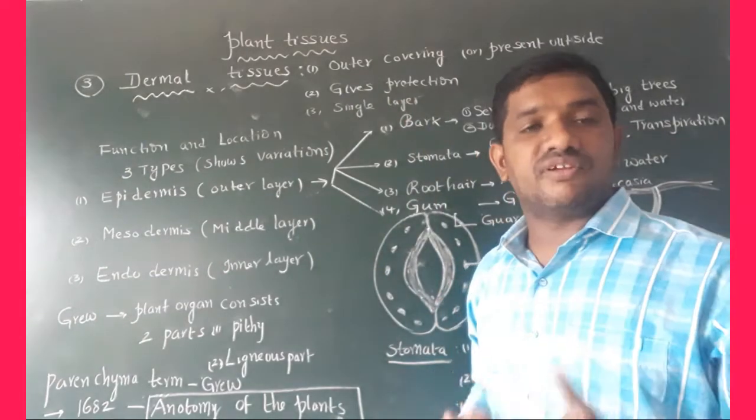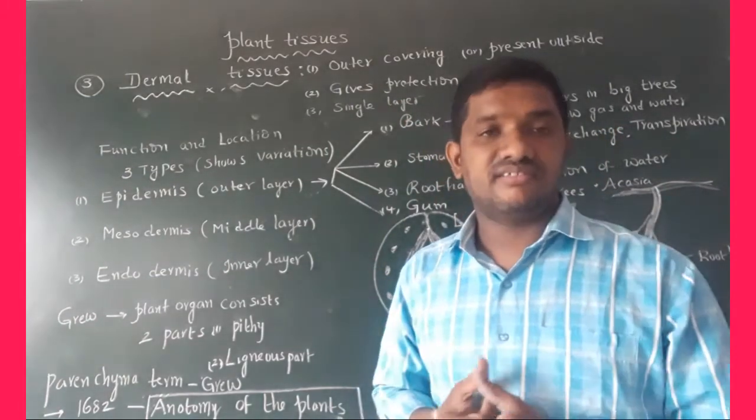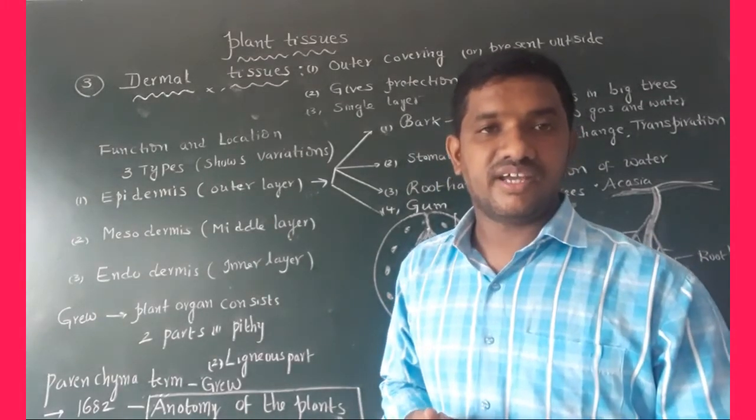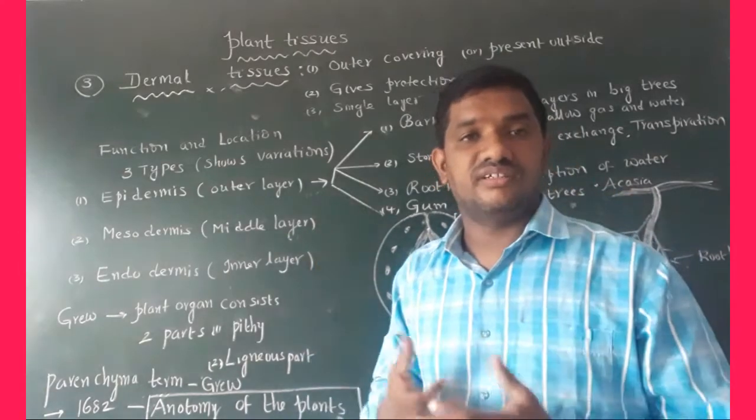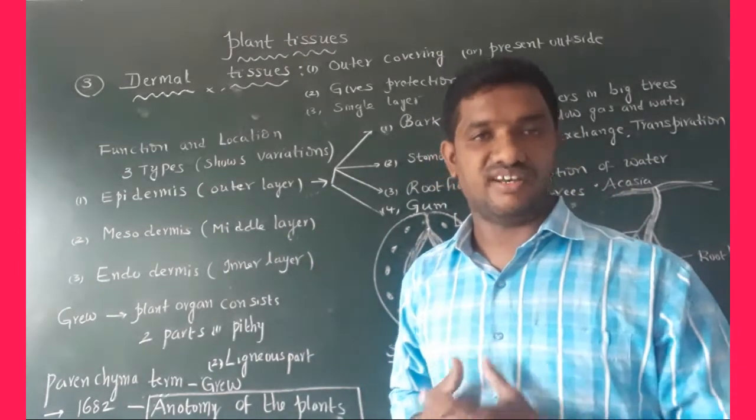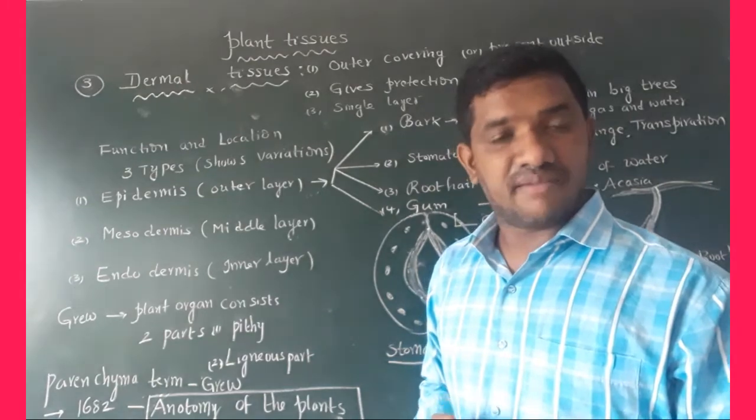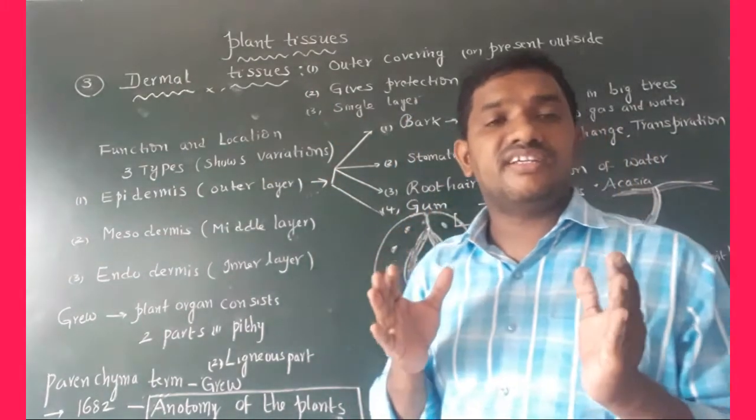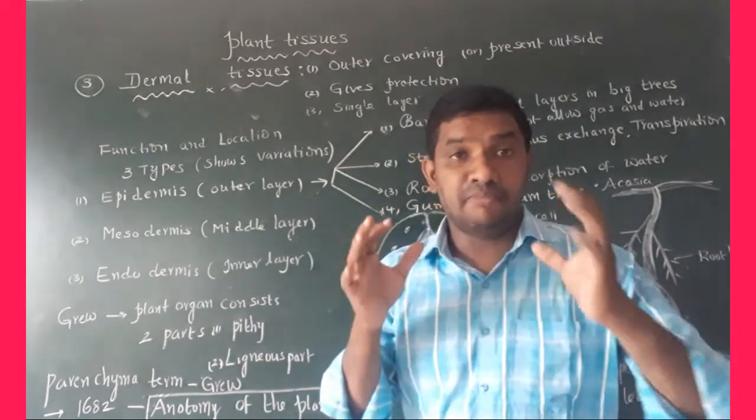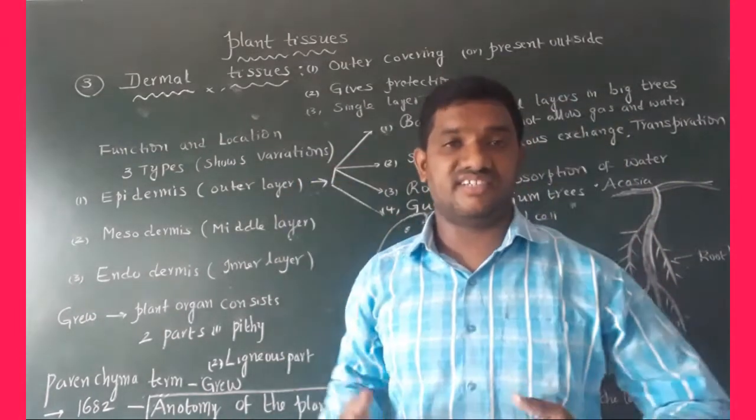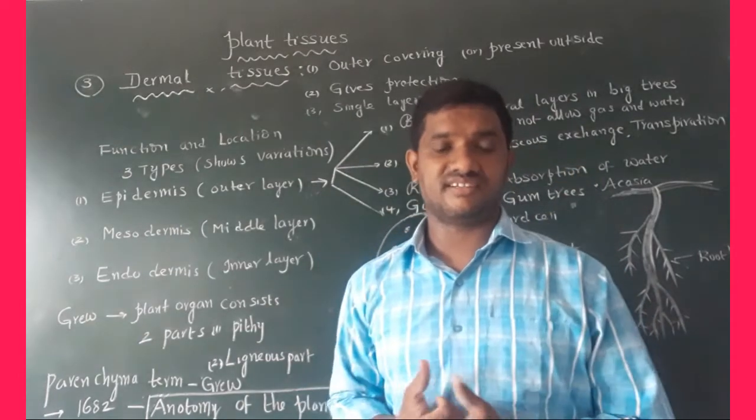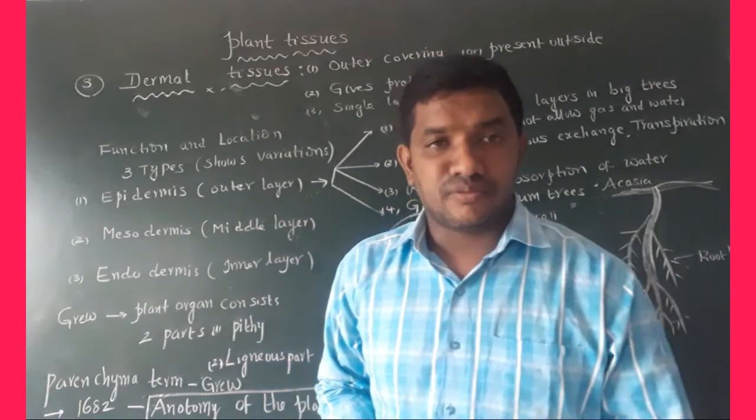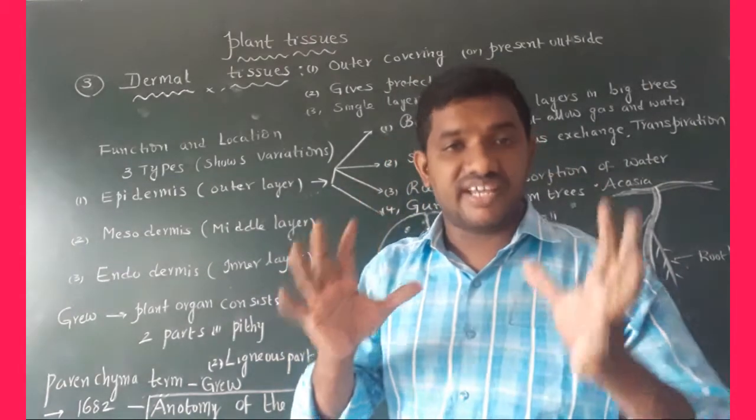It gives protection from parasites and microorganisms. It does not allow air and water even. That is about dermal tissue. Actually, this dermal tissue is a single layer, but it shows variations. Different types of variations are there. What are those variations?